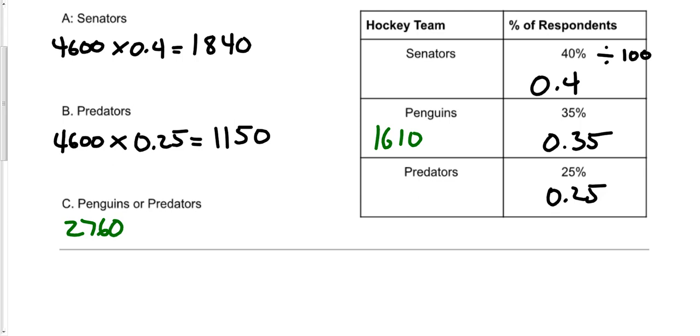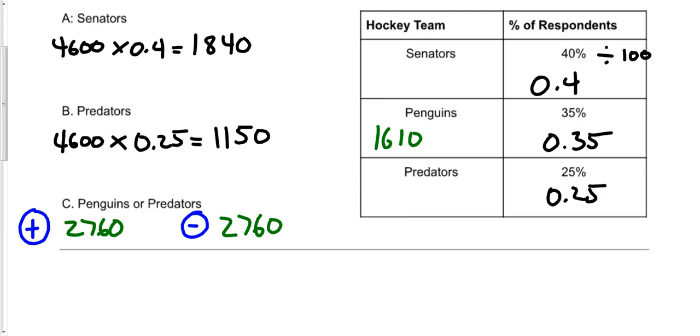The other thing that I could do is I know I've got 4,600 to start off with, and I know that 1,840 of them like the Senators, so everybody else likes either the Predators or the Penguins. So I'm going to subtract 1,840 from that total, and it's also going to give me 2,760. Whether you get this through the process of adding, or through the process of subtraction, you still get the same answer.